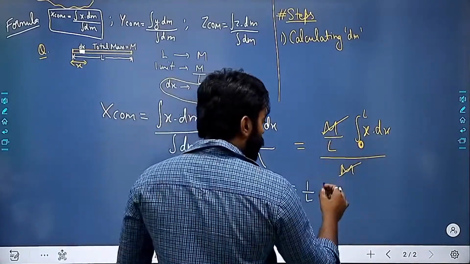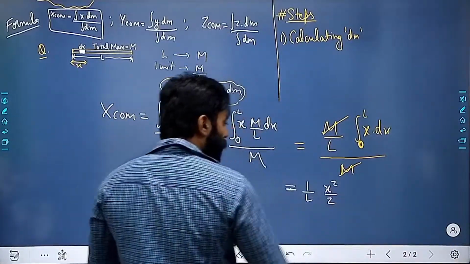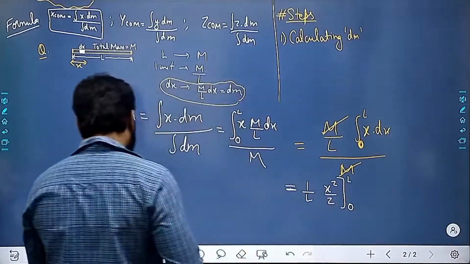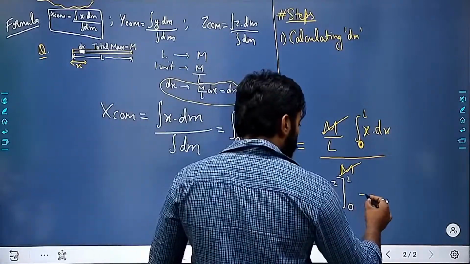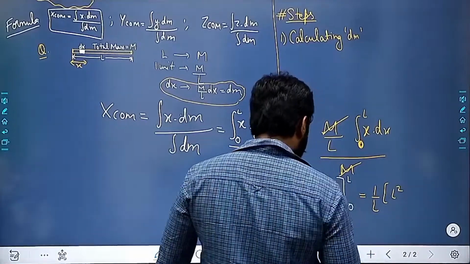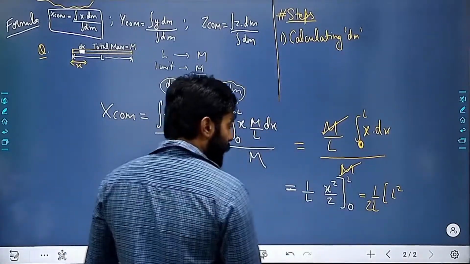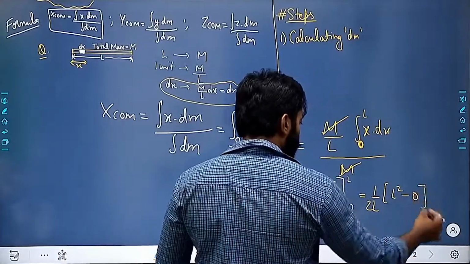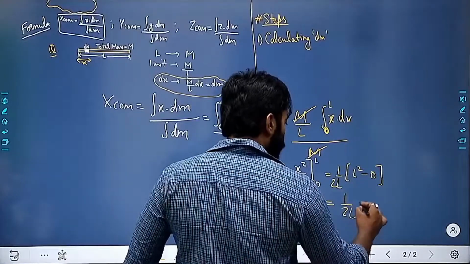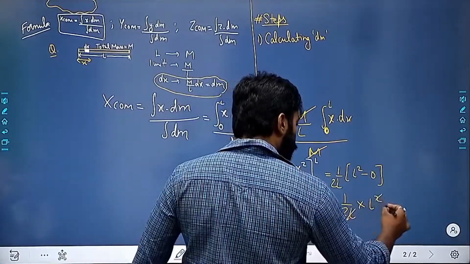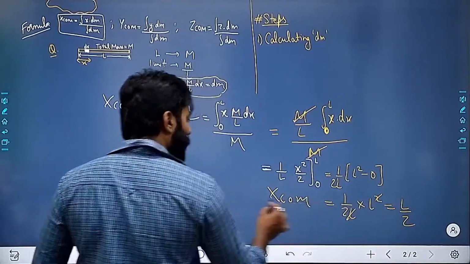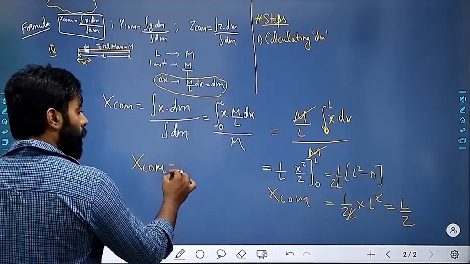The integration of x dx is x square by 2. Right? And we have to substitute the limit here as well. So it will be 1 upon L, and the 2 will come out, so L square minus 0, right? So it will be 2L square, it will cut down, and it will come out to be L by 2. So X center of mass is coming out to be L by 2.